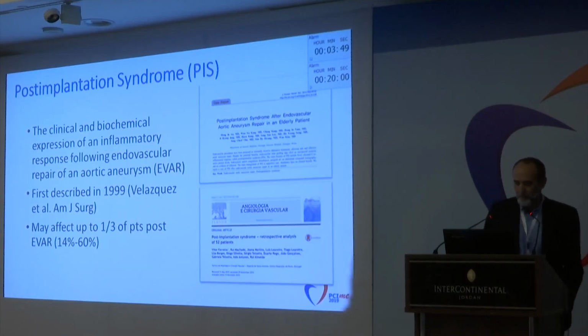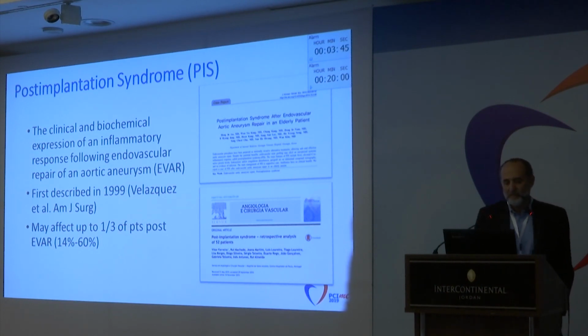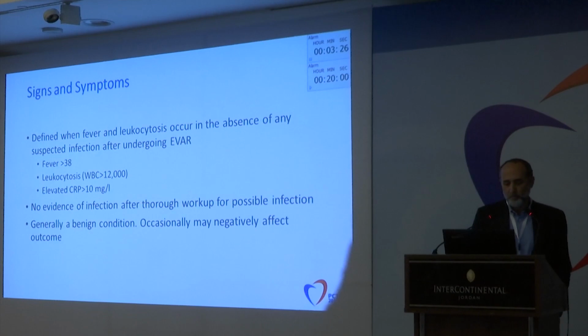So what is post-implantation syndrome? Because I only have 4 minutes. It's the clinical and biochemical expression of an inflammatory response following endovascular repair of an aortic aneurysm. First described in 1999, and it may affect about 1/3 of patients post-EVAR. The range is between 14% and 60%. This is because all of these studies were small studies and case reports.